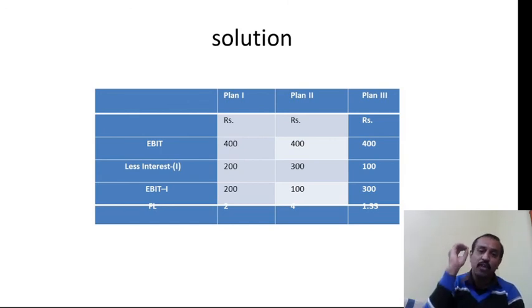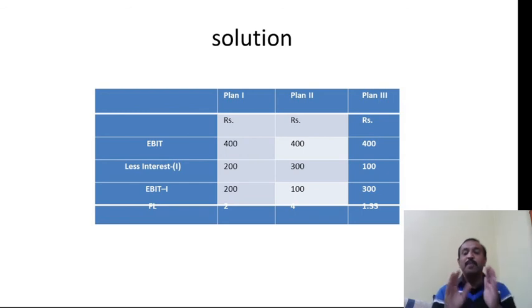It depends on what I have already told you in capital structure: they must decide which is the best option. Here you can see the debenture holders are fewer, only 1000. So the financial commitment is only 1.33. It means your risk is very low compared to plan 1 and plan 2. Being a financial manager, he has to take the right decision, the right combination for including debentures. Only then can he fulfill the objectives of the equity shareholders.